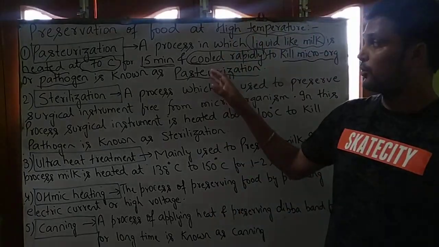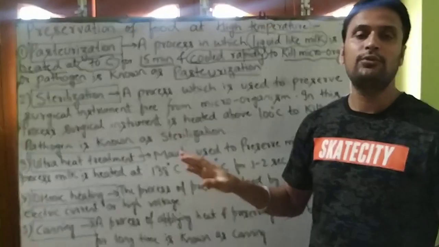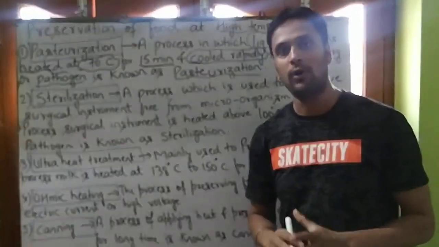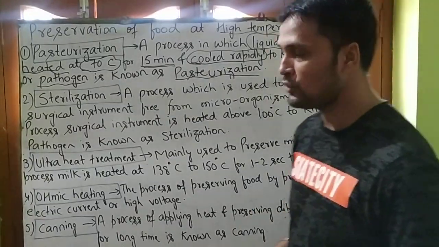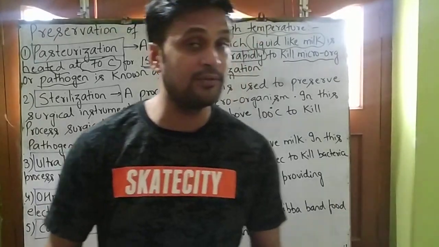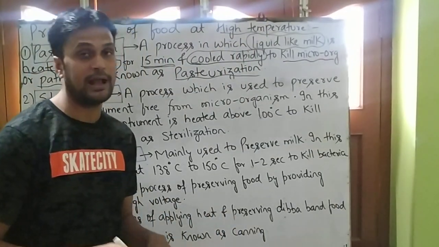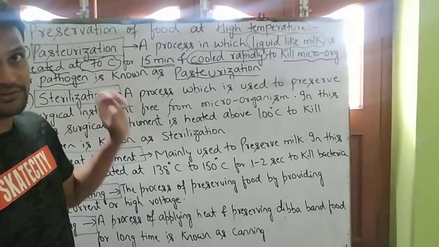By the help of this process, we can preserve our milk from getting spoiled. So we have understood the first step in which milk can be preserved, and the process is known as pasteurization.